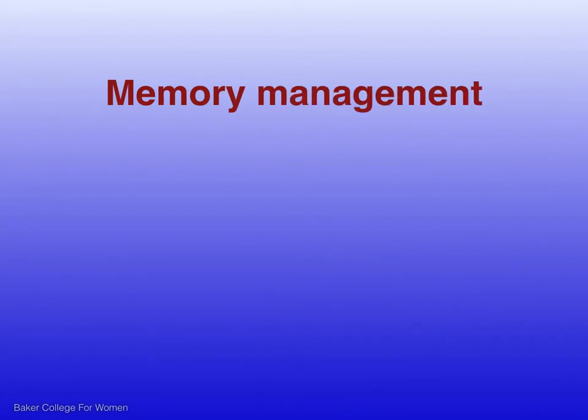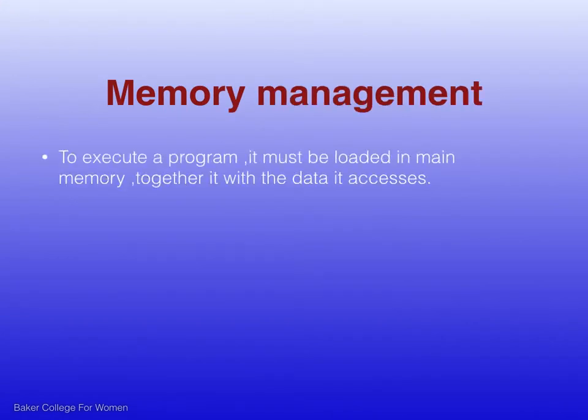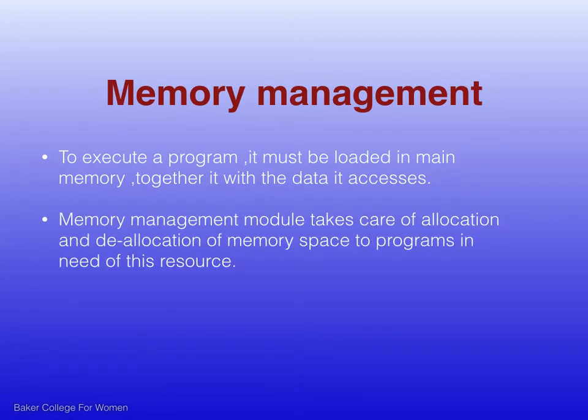Next is memory management. To execute a program, it must be loaded in main memory together with the data it accesses. Memory management module takes care of allocation and deallocation of memory space to programs in need of this resource.